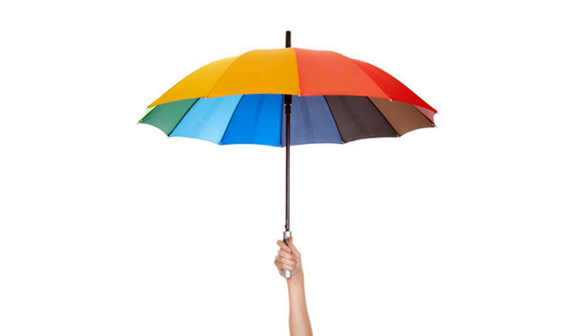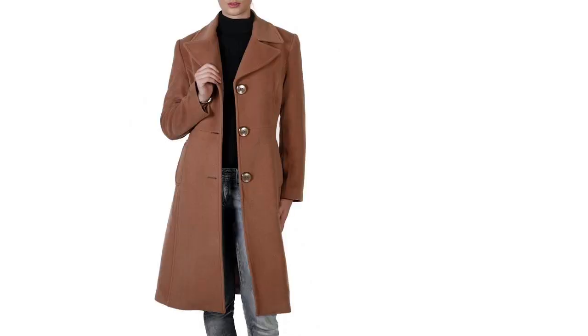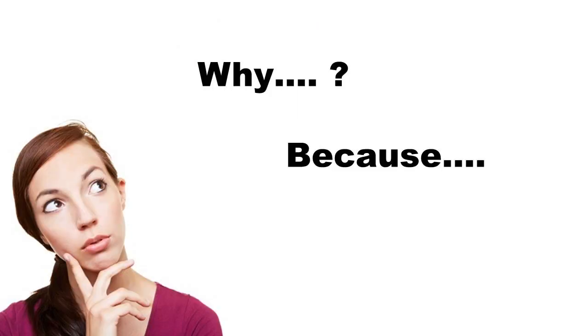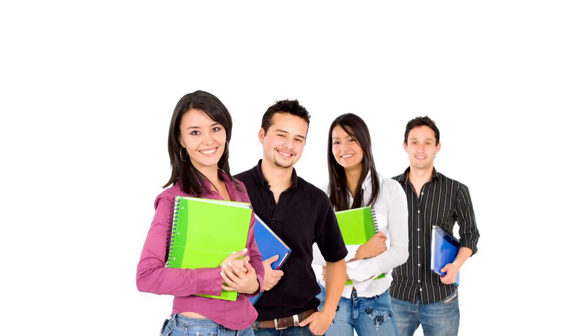Explanation. An umbrella protects us from the rain. A coat protects us from the cold and snow, and gloves can protect our hands too. We usually use the word why in questions and the word because in answers. For example, why are we here? We're here because we want to study English.